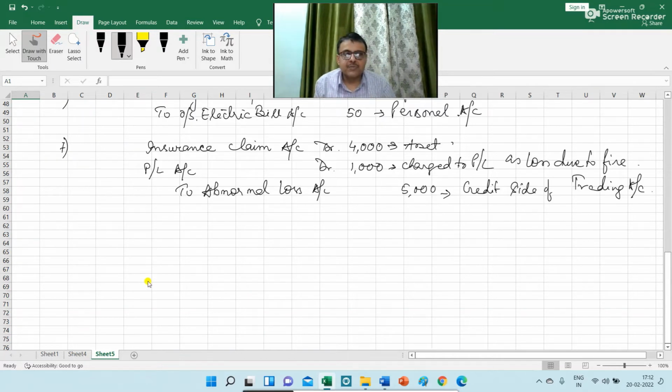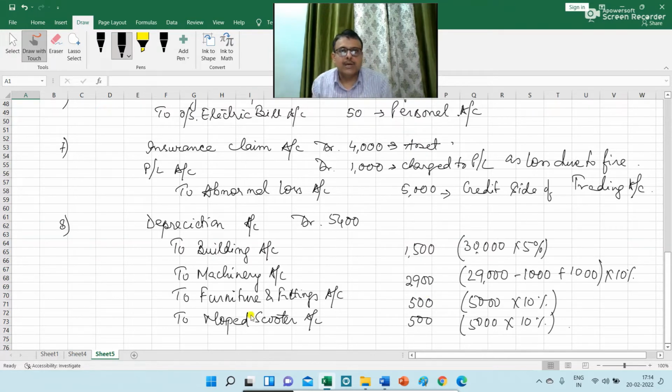The next adjustment entry is regarding depreciation. You need to charge depreciation at the rate of 5% on building and 10% on machinery, furniture and moped. Here we have calculated the amount of depreciation on building. The balance of building given in the trial balance is rupees 30,000, and you need to charge depreciation at the rate of 5%. So 5% of rupees 30,000 is 1,500.